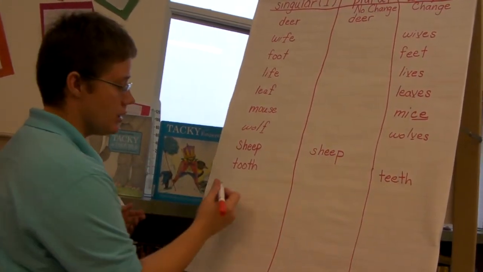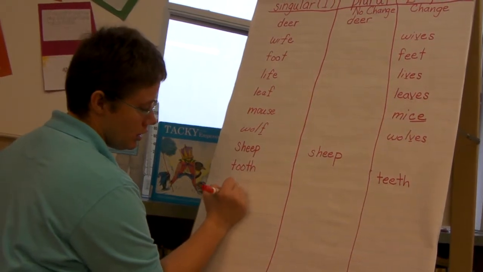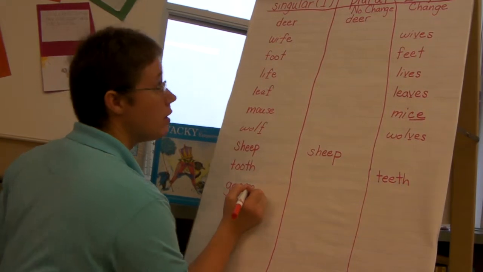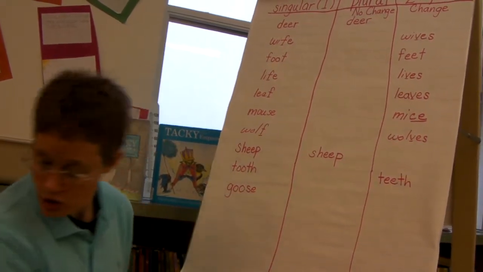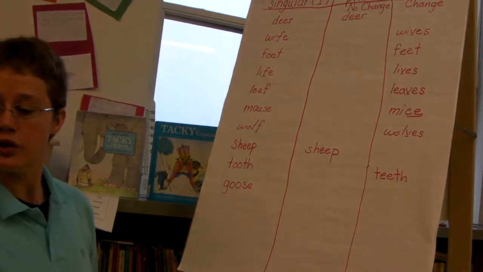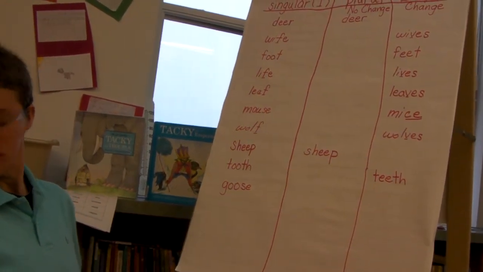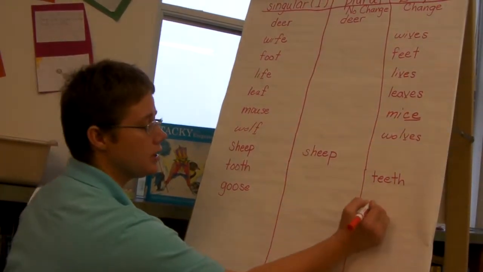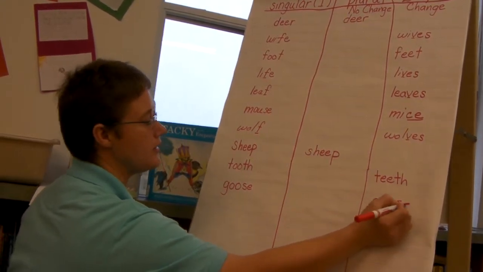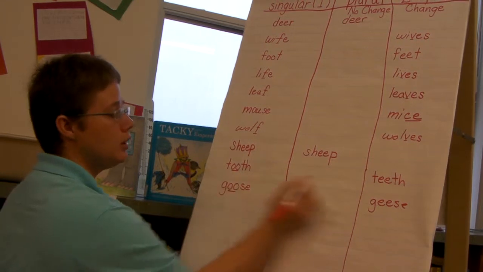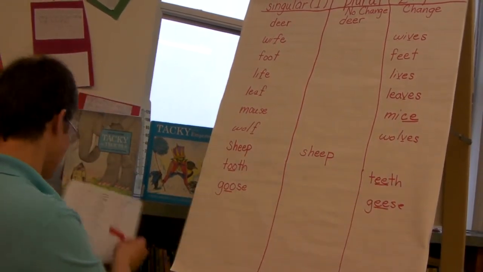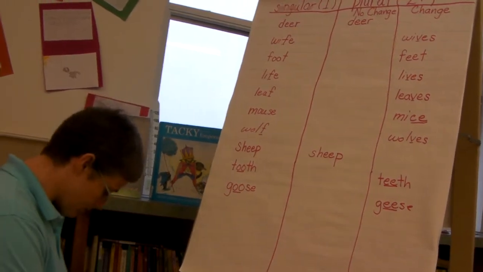All right, how about this one? How about goose? I see a goose in my backyard. Okay, is that going to change? And if it changes, what's it going to change to? 1 goose. Okay, good. You guys are getting it. Changes to geese. Goose to geese. And look at double O. It's going to go to a double E. Alright, so that's good. And there's more than 1.